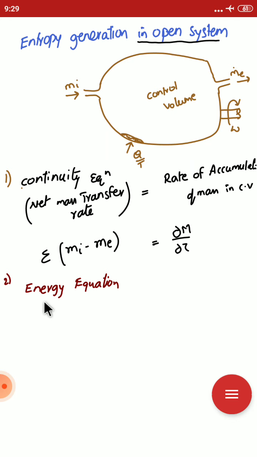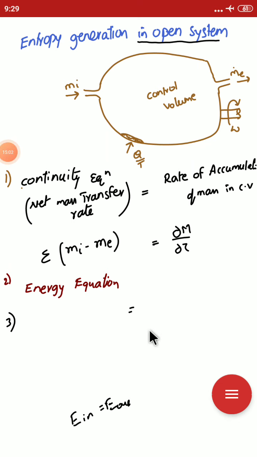Similarly, in the energy equation, if there is no accumulation of energy, then the energy in is equal to the energy out. But if there is some accumulation of energy in the control volume, then the equation would be similar to this: the rate of energy accumulation is equal to the net rate of energy transfer. Similarly, I am going to write the entropy generation in an open system also.